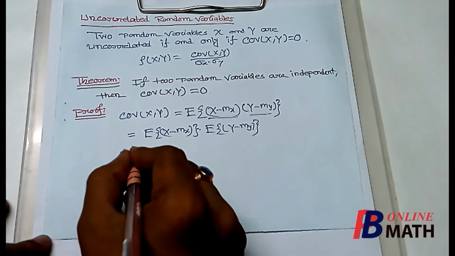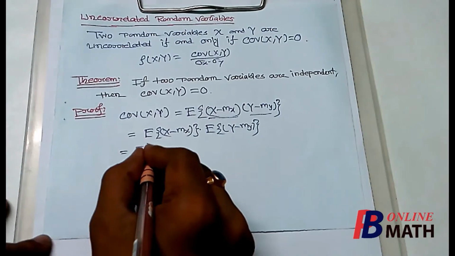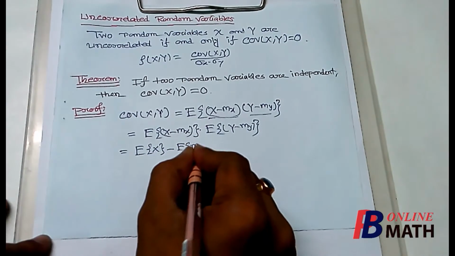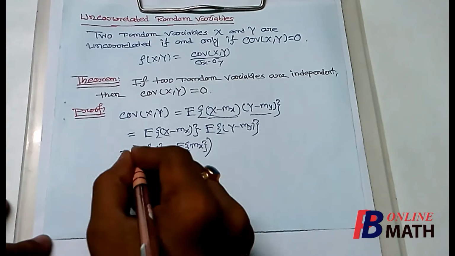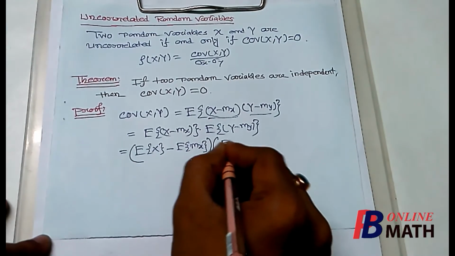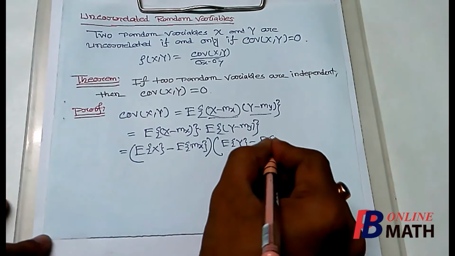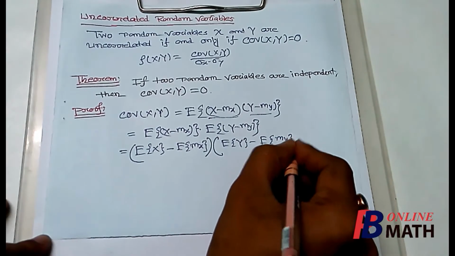Now this can be written as expectation of x minus expectation of mx, and this can be written as expectation of y minus expectation of my.